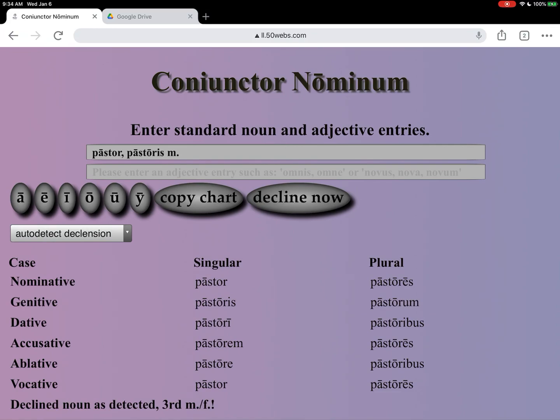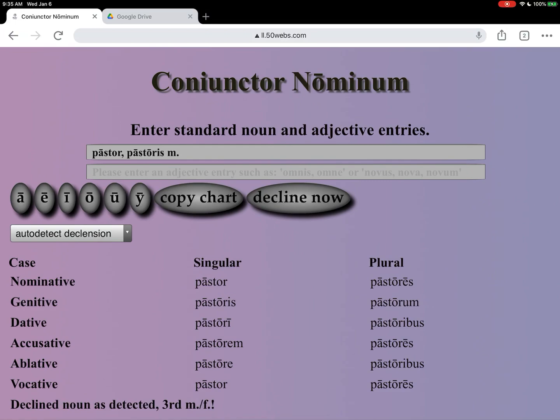Look over to the plural side, pastores, pastorum, genitive plural, pastoribus, dative, pastores, accusative, pastoribus, ablative. Couple notes there. One, the dative and ablative plural rule. I like to point out those two cases are the same for virtually any Latin nouns. They usually end in "is" for first and second declension, or in "bus" in third and in fourth and in fifth declensions. So here we have the pastoribus. But those two cases are the same, dative and ablative plural.